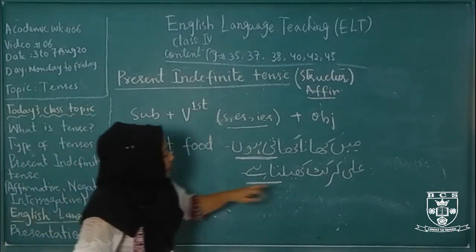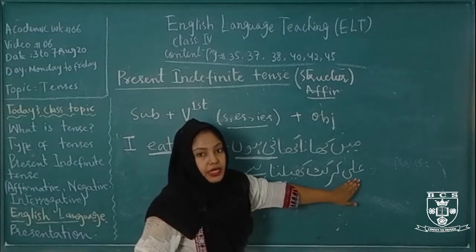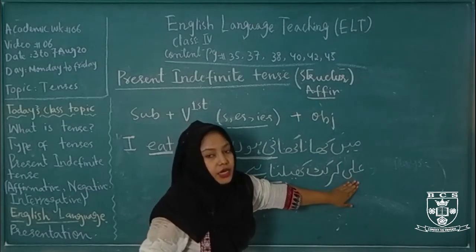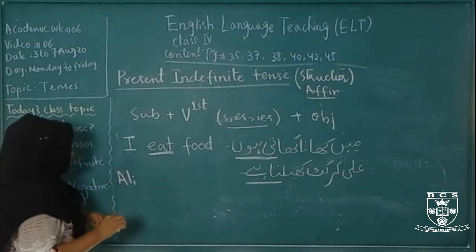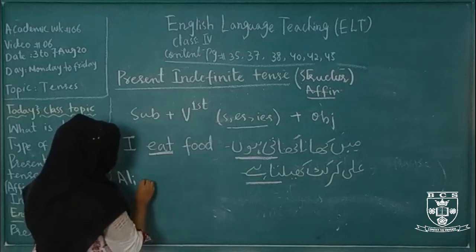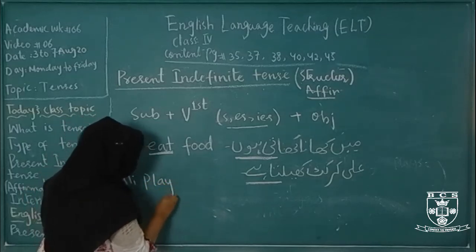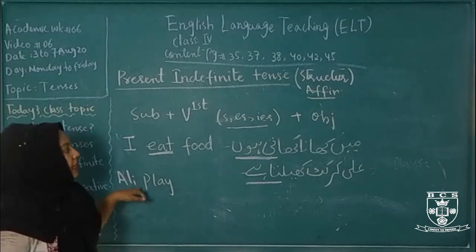Now let's see. Ali cricket khelta hai. Ali, we are talking about a person, Ali. It means Ali is a third person. So what is the English translation? Ali cricket playing. So Ali is a third person singular. We use S, ES there.